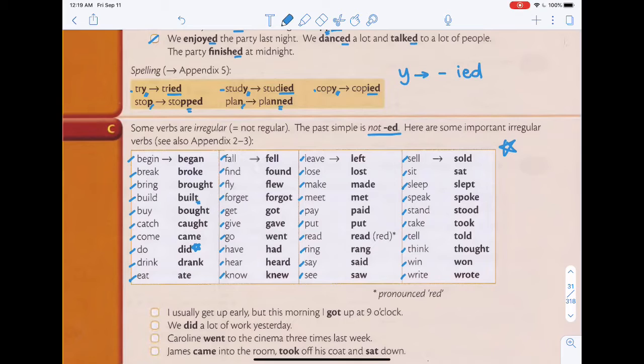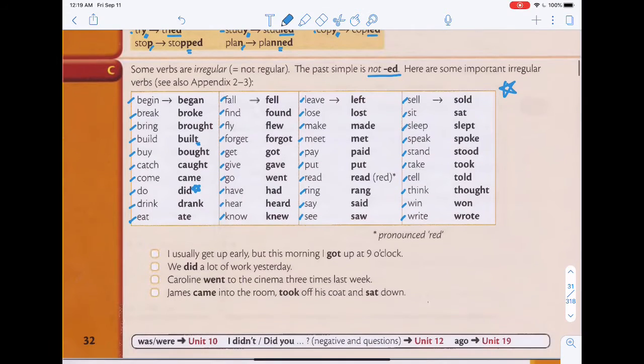So you can see from all these examples that there are really no rules to why these words are spelled this way when you want to say them in the past simple tense. It just is. So you have to memorize them and you really have to be familiar with how they are said. For example, read, right? It's spelled the same, but when you say it out, it is pronounced differently.